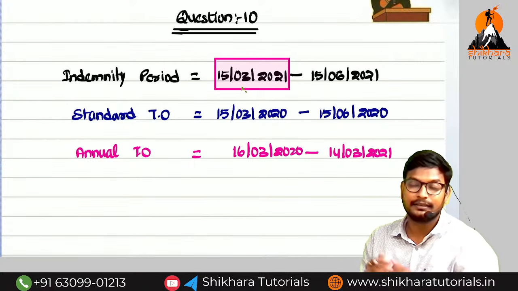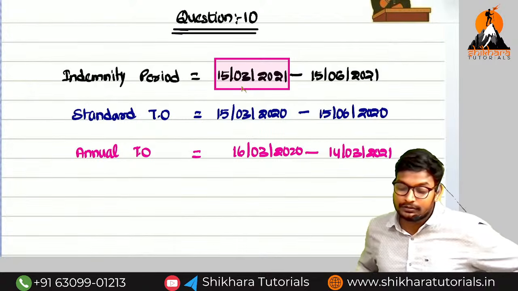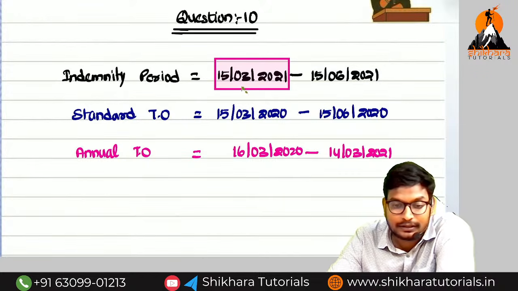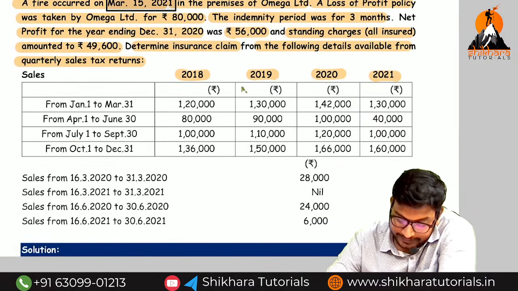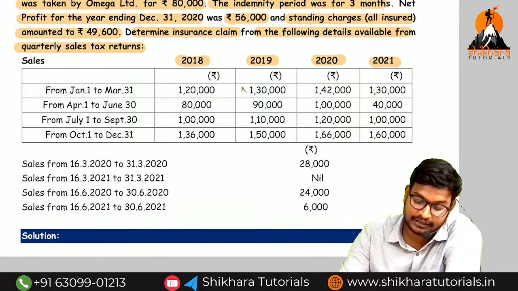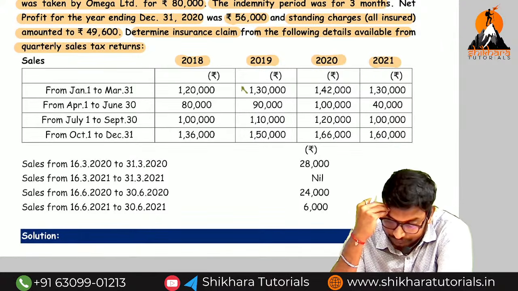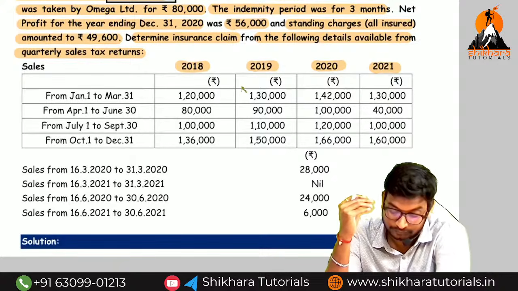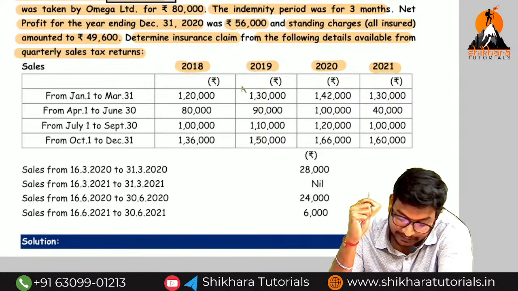So from here to here, these are the timelines regarding the standard turnover, indemnity period and annual turnover. Corresponding to this, we need to find out the turnover. If you know the turnover, we can easily do the question. Okay, guys? So now identify. The information is here. Try and identify and tell me, what is the indemnity period turnover? For you only, guys. What is the indemnity period turnover?